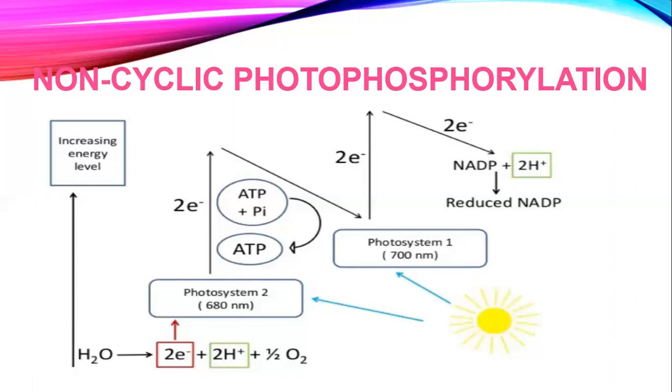So how are they going to take that? Basically what happens, the primary pigment of photosystem 1 is going to absorb the electrons from photosystem 2. If you see, photosystem 2 is coming here, these are its electrons, they are going like this after passing through a series of electron carriers like this. So photosystem 1 takes its electrons from photosystem 2's electrons. And where does photosystem 2 take its replacement electrons from? From the photolysis of water. Remember, when the photolysis of water takes place, the constituents are 2 electrons, 2 hydrogen ions, and half an oxygen molecule.